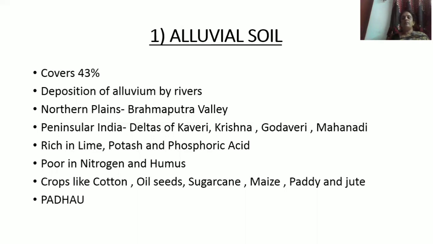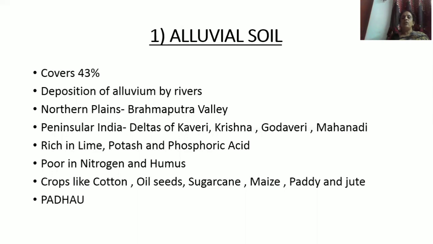So write a short note on alluvial soil. What percentage of the land area of India is covered by alluvial soil? 43%. How is this soil formed? Because of the deposition of alluvium by rivers. Where is this soil found? It is found in the northern plains up to the Brahmaputra Valley in the east. This type of soil is also found in the peninsular part of India, that is in the delta regions of Kaveri, Krishna, Godavari and Mahanadi.